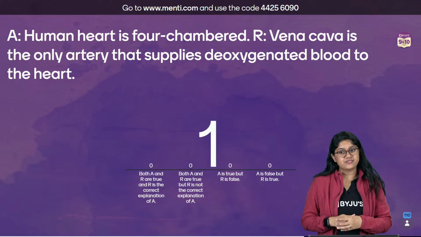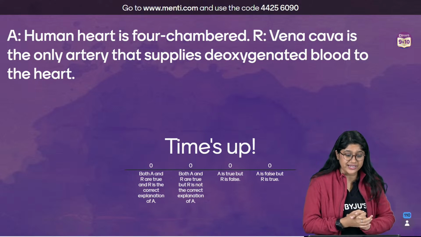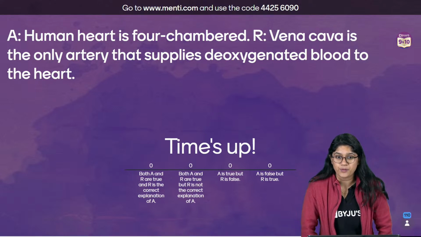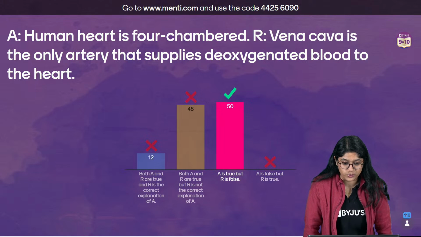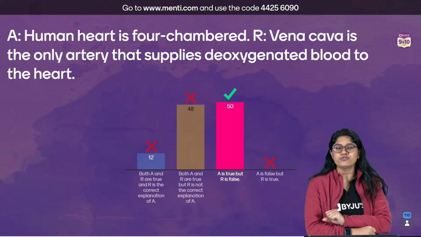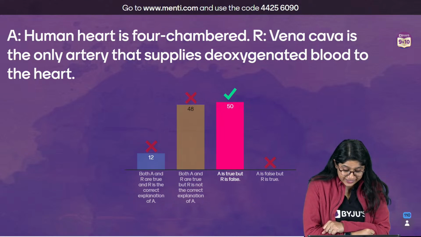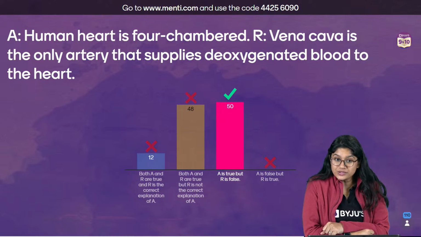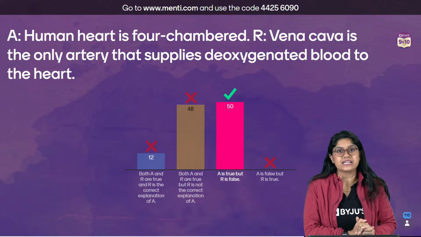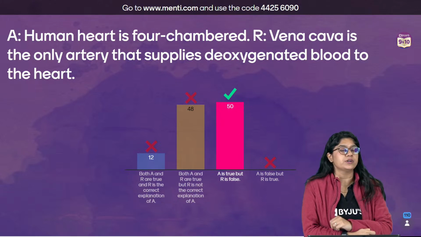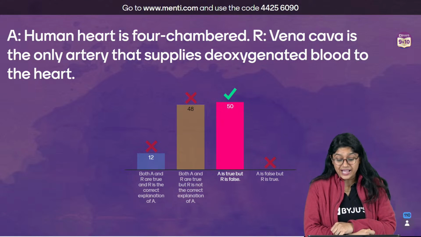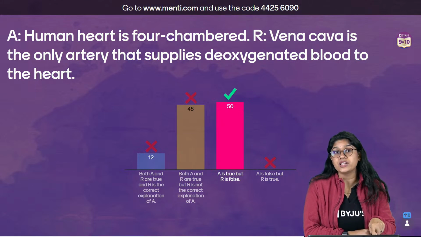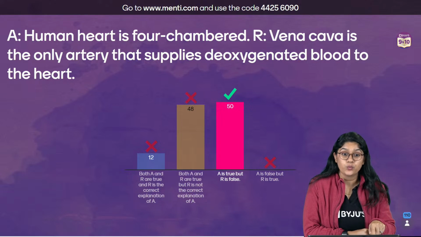3, 2 and 1, ta-da, time's up, and the correct answer is what? I want to see how many of you have voted for the correct answer. Oh, 48 of you have voted that our statement is correct. But we know that our statement is incorrect, right? See, the first statement is absolutely correct, that the human heart has 4 chambers. But we know that vena cava is not an artery. First of all, it's a vein.